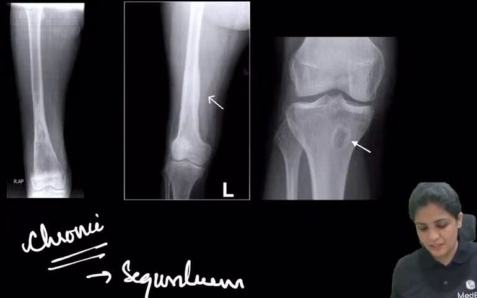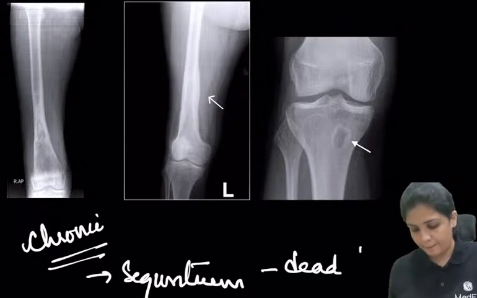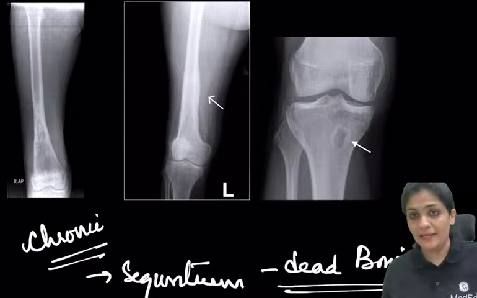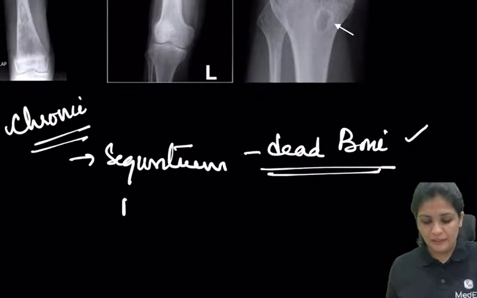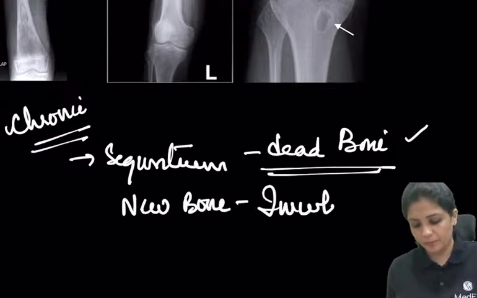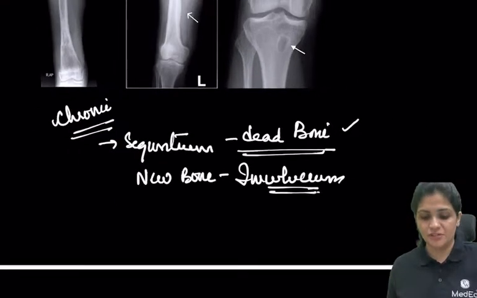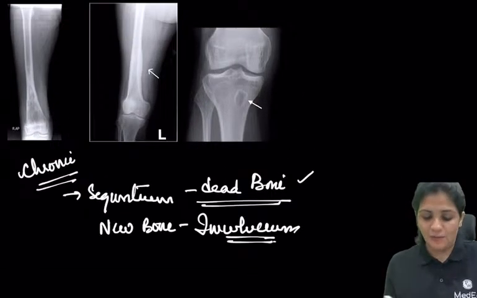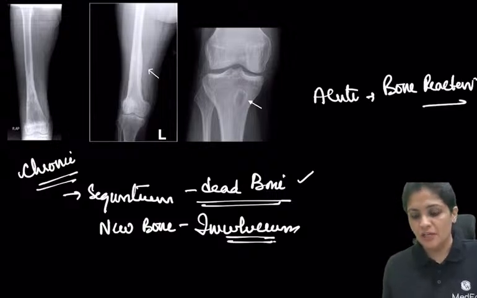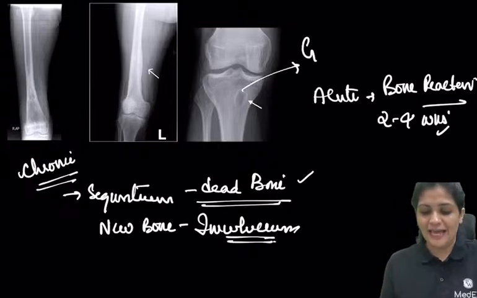The dead bone is called the sequestrum, and the new bone is called the involucrum. Sequestrum and involucrum are seen mostly in osteomyelitis. And in acute osteomyelitis, there is a periosteal reaction, which usually appears after two weeks.